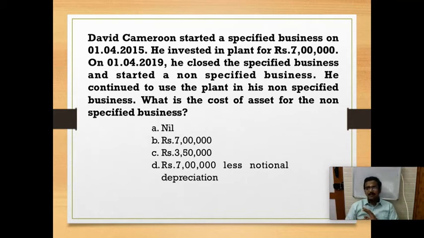So depreciation claim pandromna asset ku oru cost irukum. So asset cost enna, cost of asset on the date of purchase, that is 7 lakh minus notional depreciation, imaginary depreciation. If we have been using it for 4 years, for 4 years what is the depreciation, calculate pannu. So I have to less my notional depreciation from the cost of asset. So the answer is option D, 7 lakh minus notional depreciation. Option D is the correct answer.